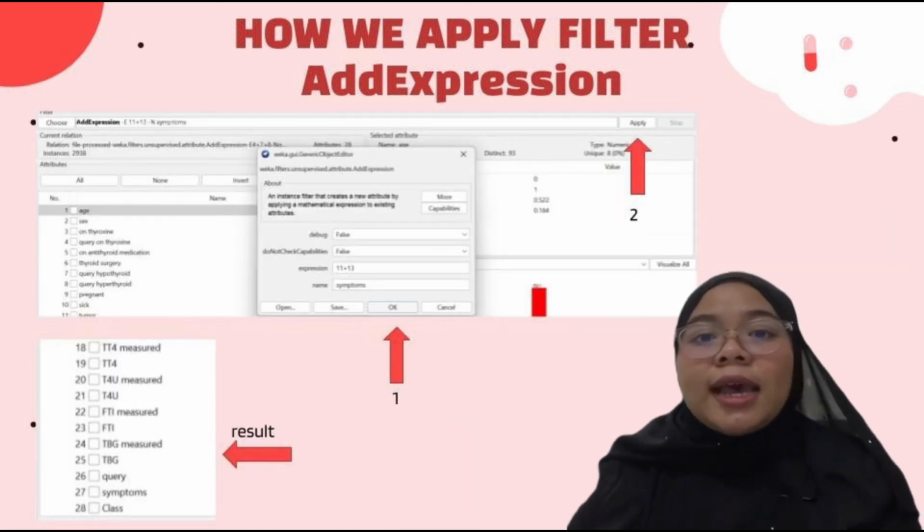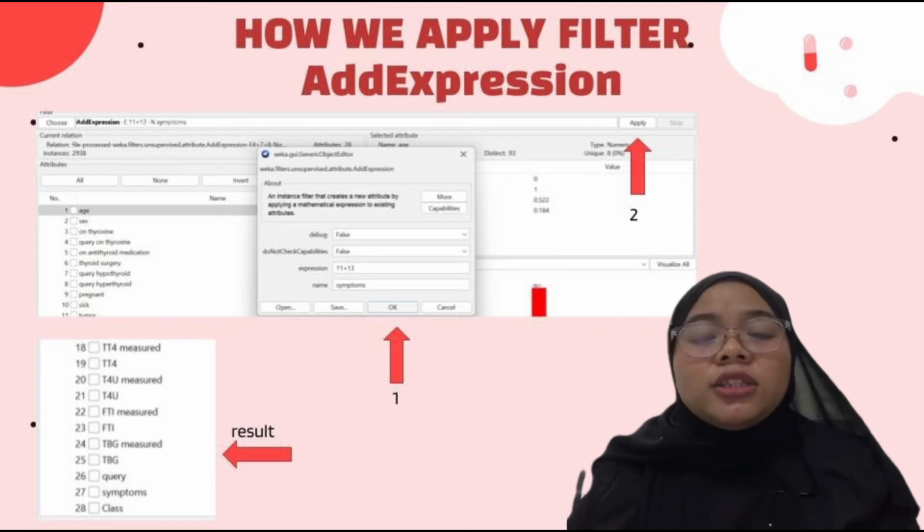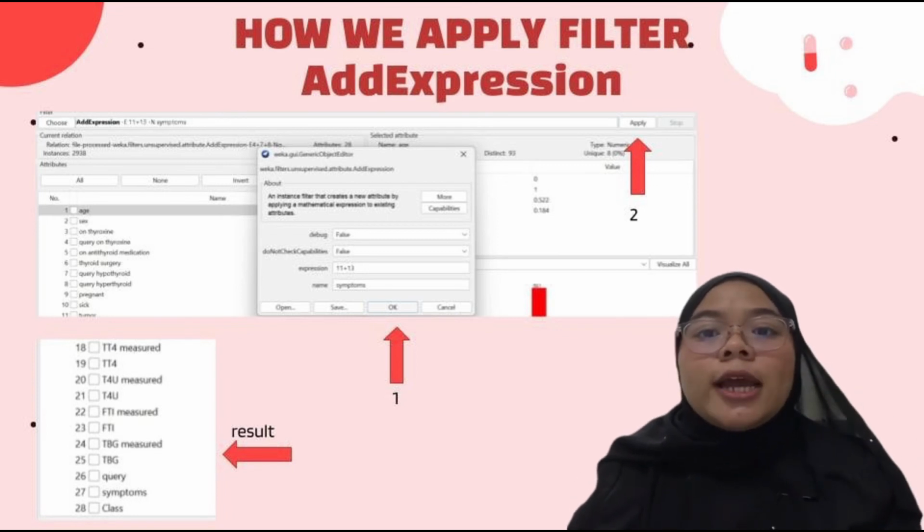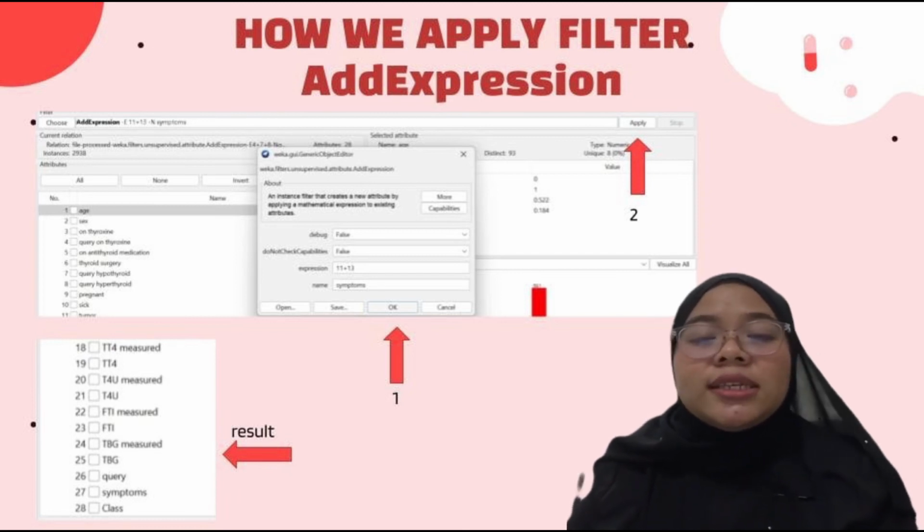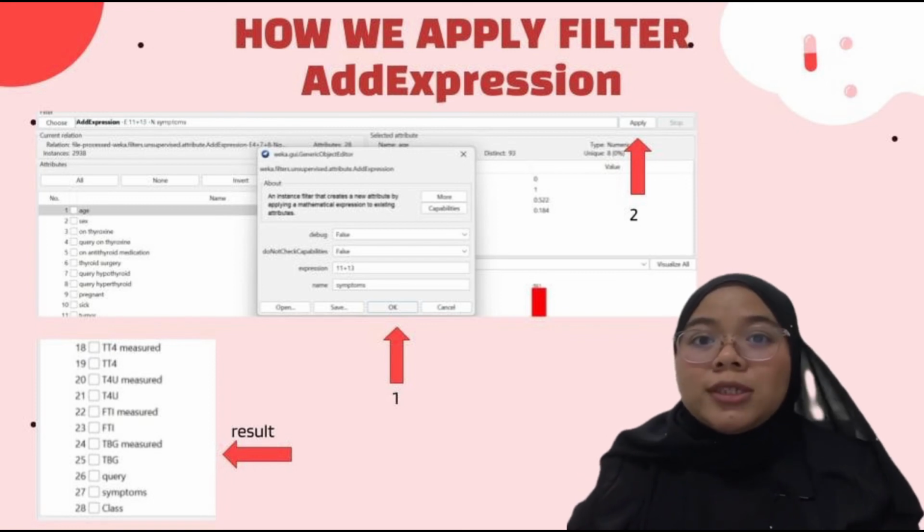Next, for the second attribute construction, we just change the properties. For the expression, we change to 11 plus 13, which are tumor and goiter. For the name, we change to symptoms. So we click OK and then we click apply. The result is the output after we apply the attribute construction. So we can see there are our query and symptoms attributes.